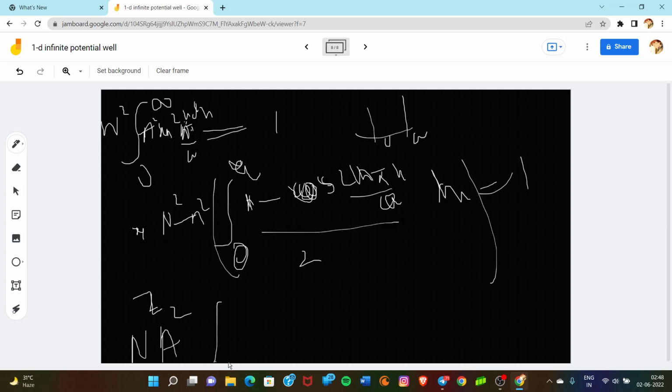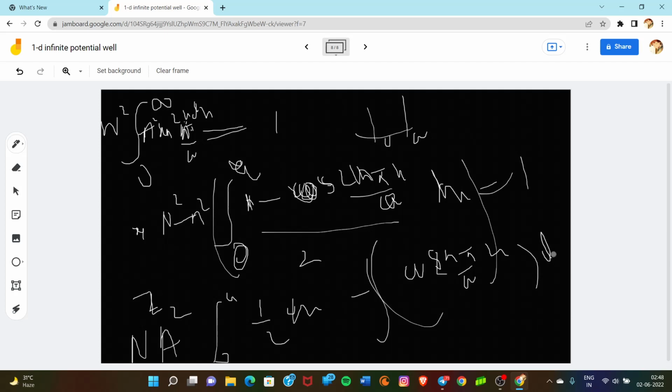So we will have 0 to a, 1 by 2 dx minus cos(2 n pi upon a x) dx, and it is integration. It will come out to be, here it will be a by 2, because x goes from 0 to a, simply.